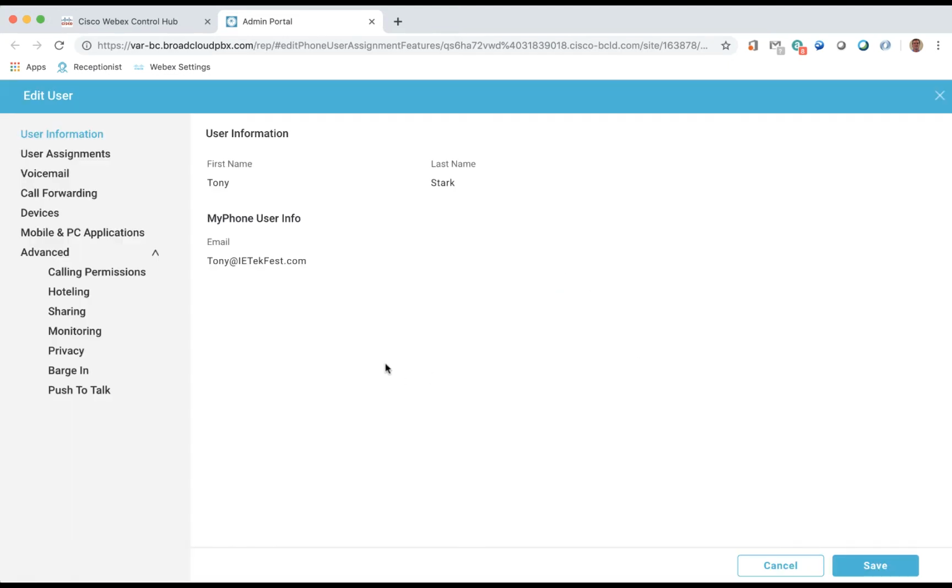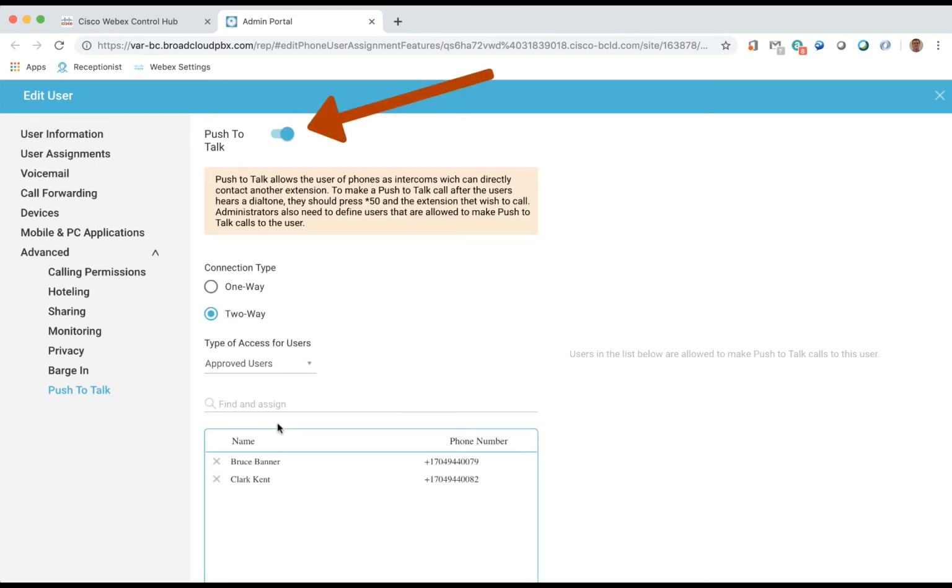In the end user's configuration page, we will click on the Push-to-Talk link under Advanced. To enable the Push-to-Talk feature, we click the slider beside the Push-to-Talk label. In the Push-to-Talk configuration, we can choose if we want to enable one-way or two-way Push-to-Talk.